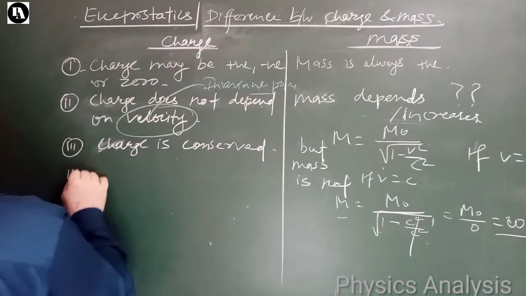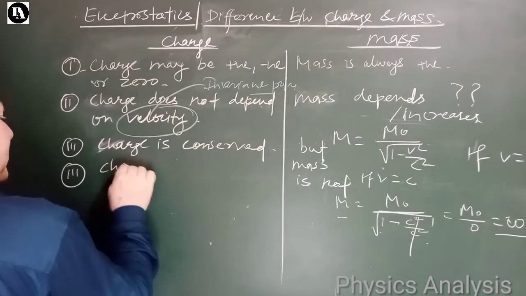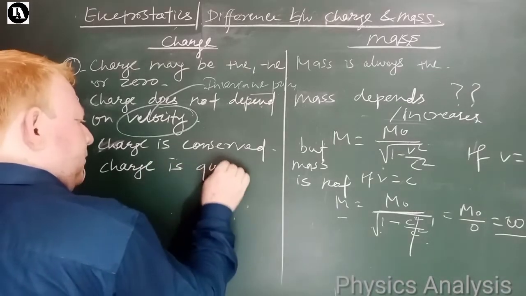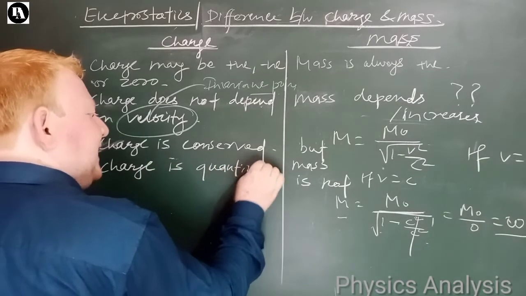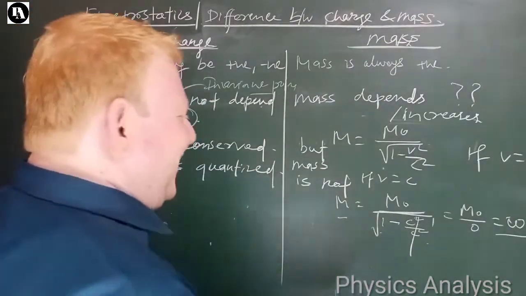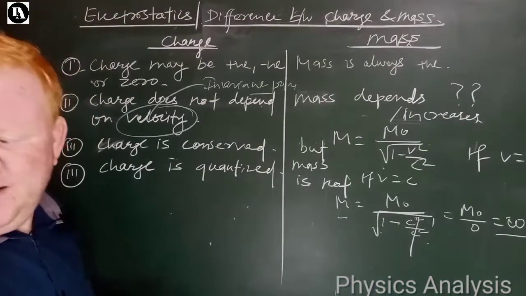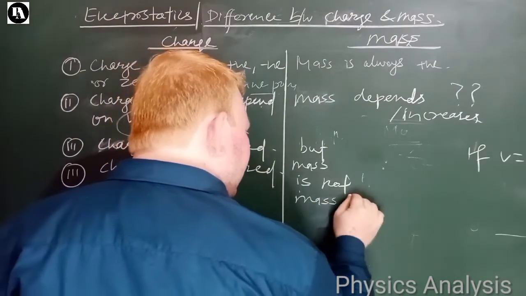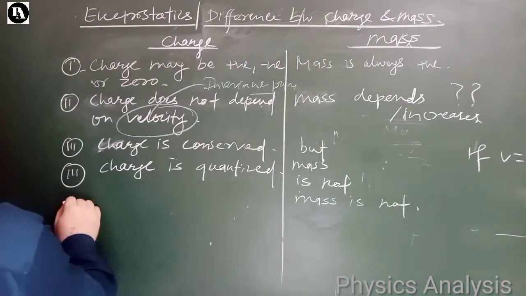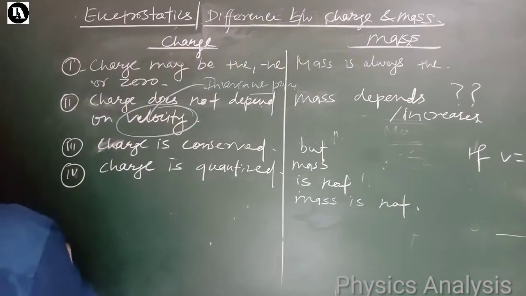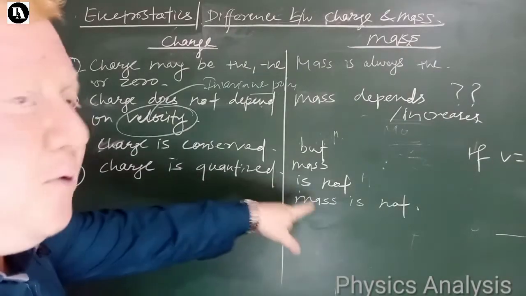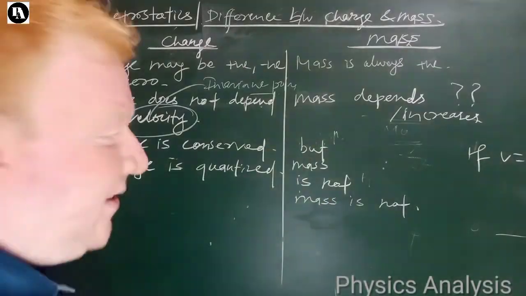Third one, charge is quantized. Mass? No. Mass is not. So charge is quantized. But what about mass? Mass is not quantized, right?